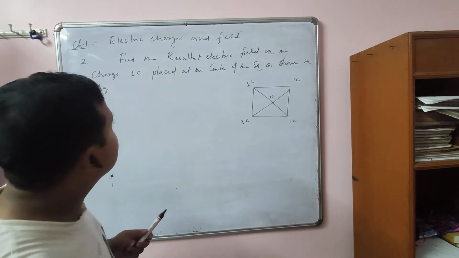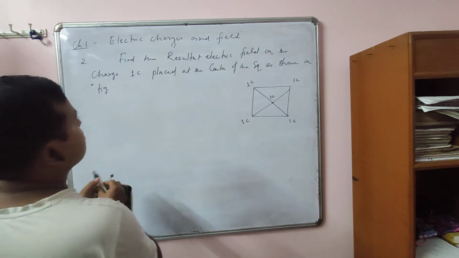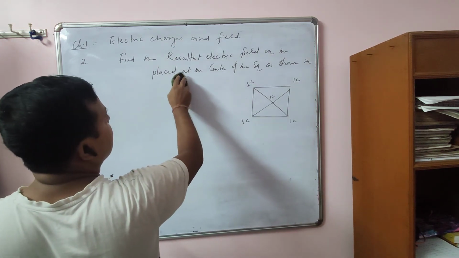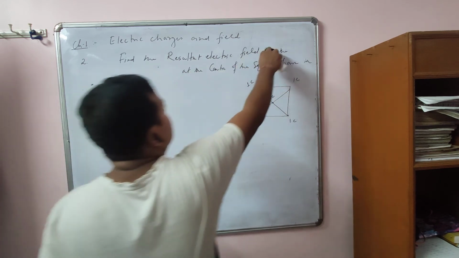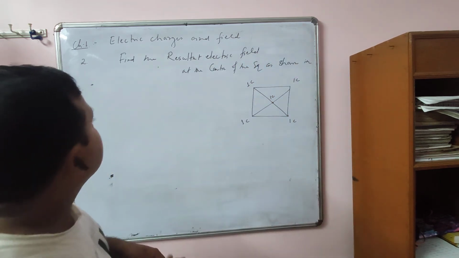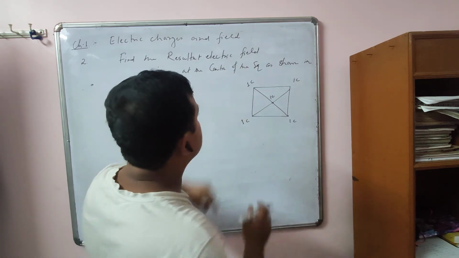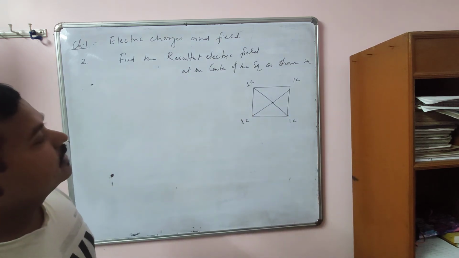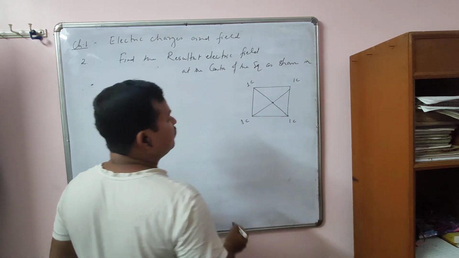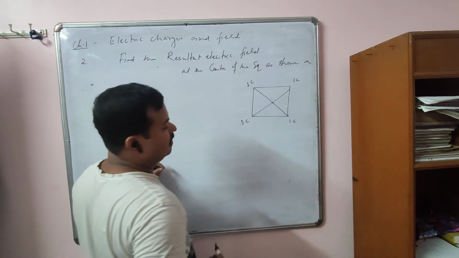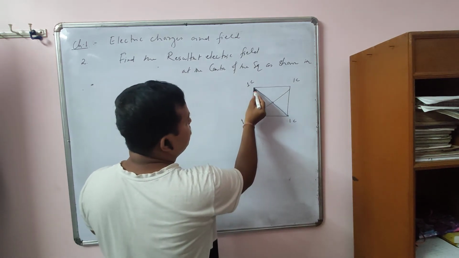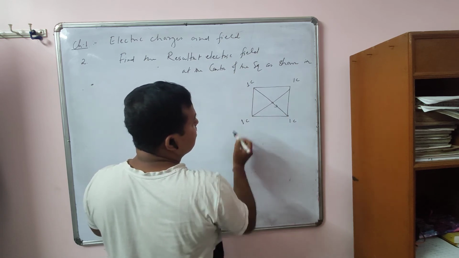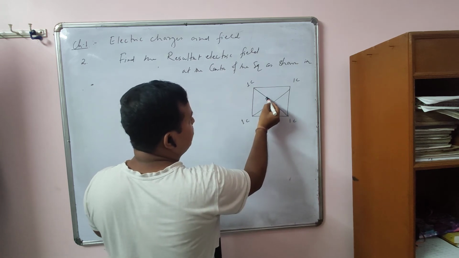Find the total electric field, not on the charge, it is the total electric field at the center. Find the resultant electric field at the center of the square. You have to find the electric field at the center of the square. So what you have to do here, you have to find the directional electric field first. So at this point you see this is positive charge, so direction of field will be what? Outward. Outward means what? Along this. For this charge, along this, outward.